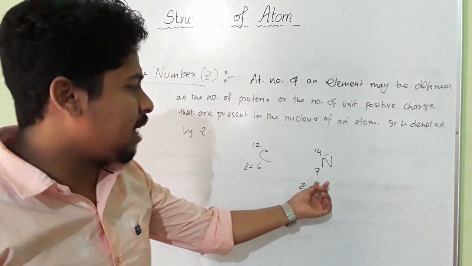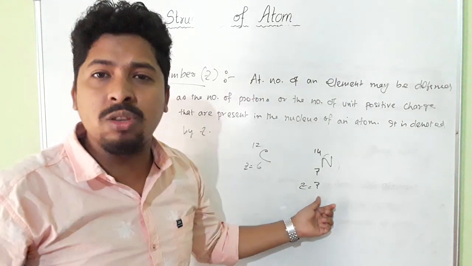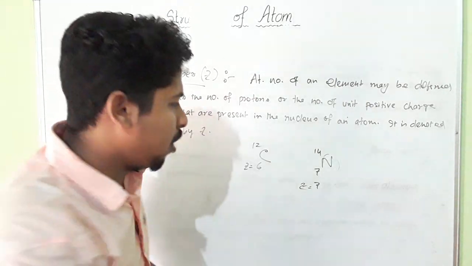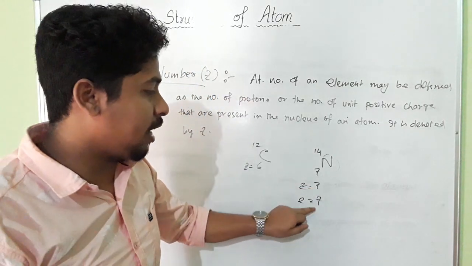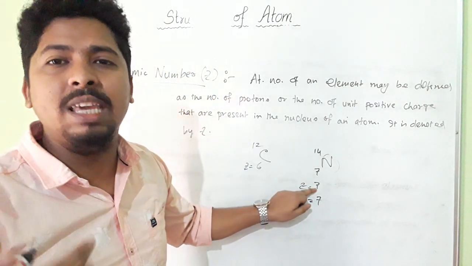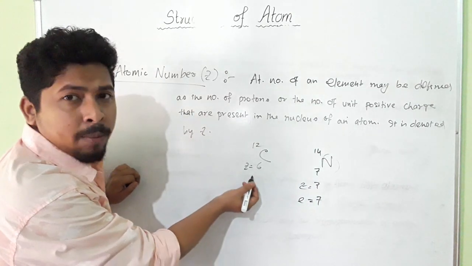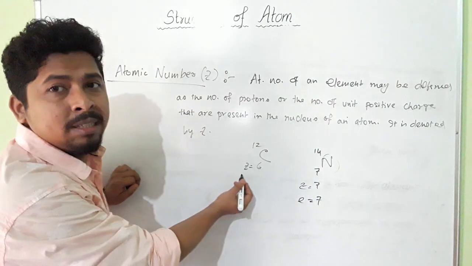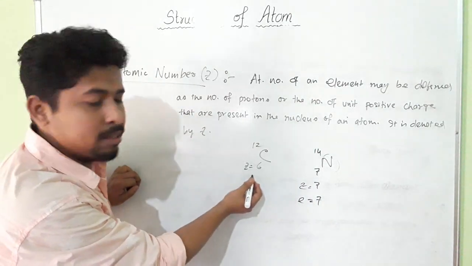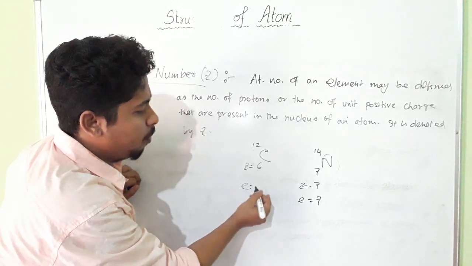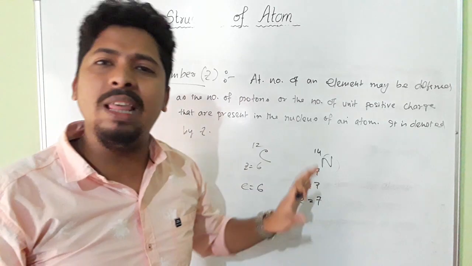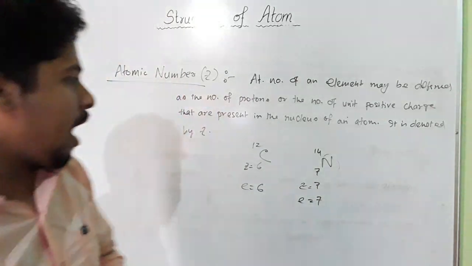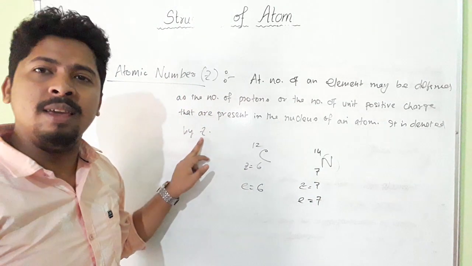If nitrogen contains 7 protons, then the number of electrons will be 7. The negative charge and positive charge will always be equal. For carbon, the atomic number is 6, meaning the number of protons is 6, so the number of electrons is also 6. So this atom is electrically neutral. And it is denoted by Z.